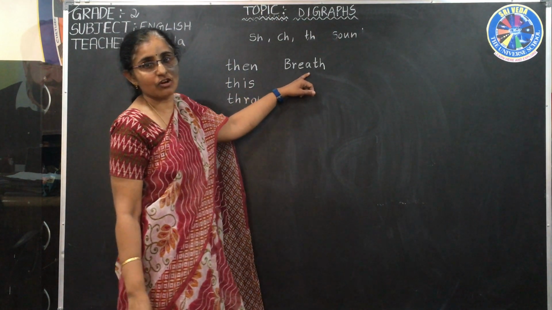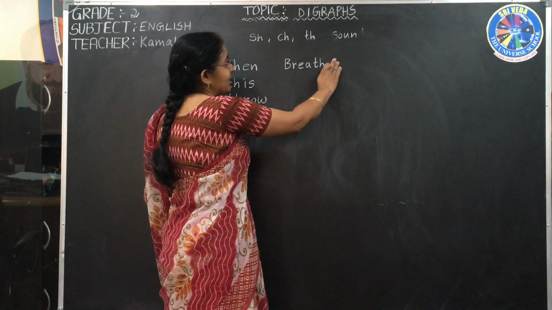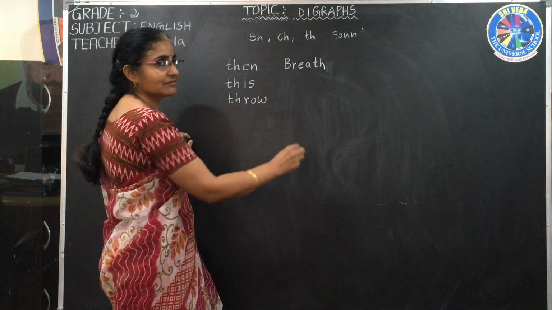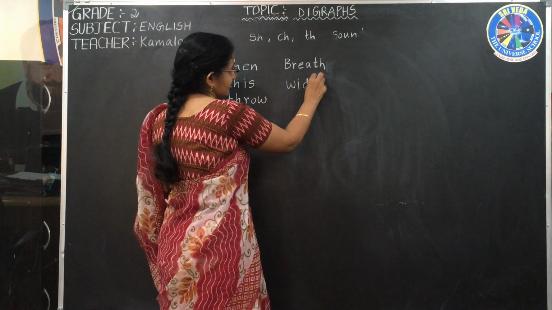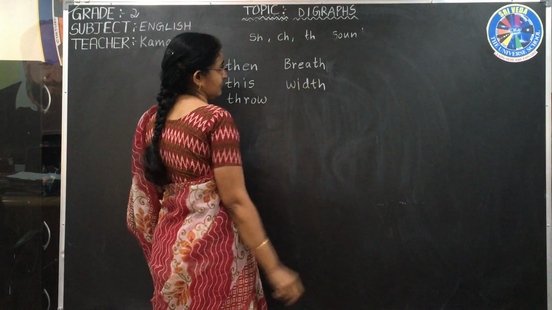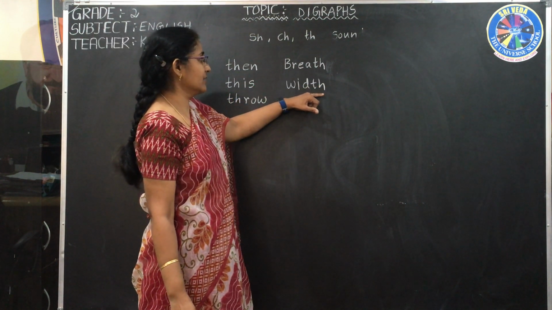Breath. It's not breathe. If we write E, it's breathe. Breath. Width. So here we are getting TH at the end.